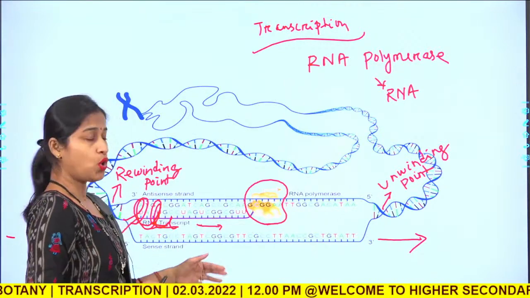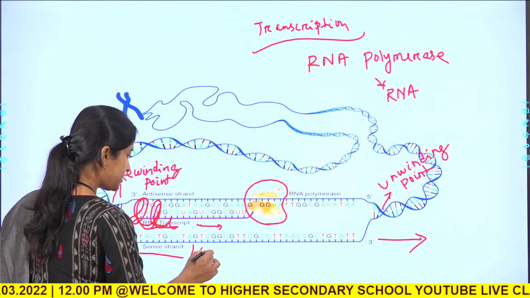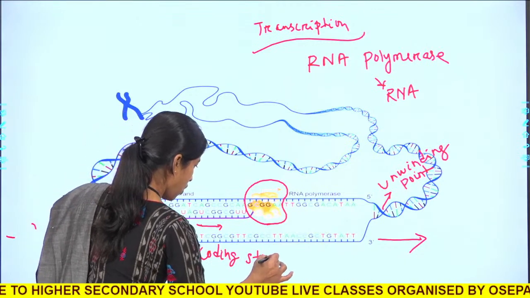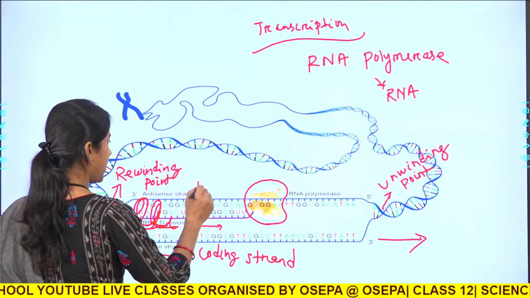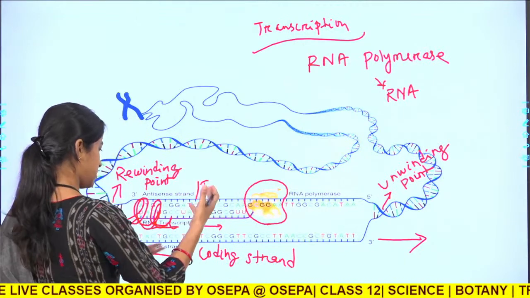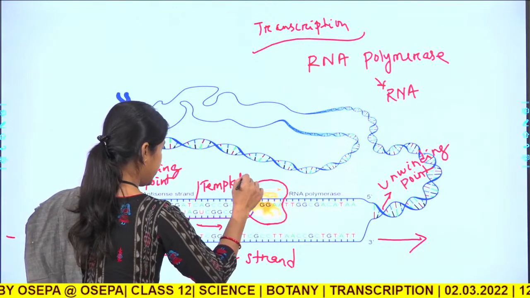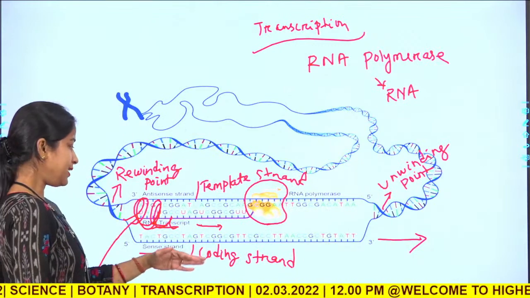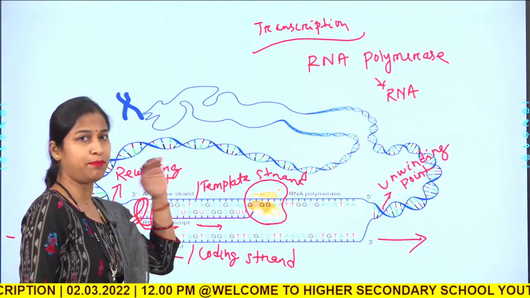So there is a sense strand, or this is called the coding strand, and there is an antisense strand, or this is called the nonsense strand, or most importantly the template strand.